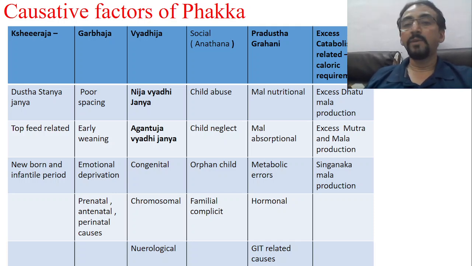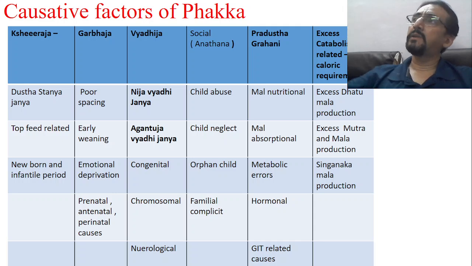Malnutrition, malabsorption, metabolic errors, hormonal errors, even hormonal problems, and GIT related any other cause. Maybe food intolerance at times, or celiac disease at times. They are considered under the heading of Pradushta Grahani. And contemporary science also says that malnutrition and nutrition related problems are one of the biggest causes for that.